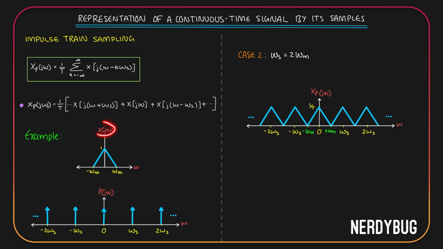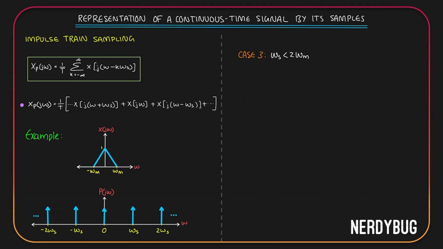Here also, to recover the original X(jω), you can technically use a low pass filter. But the problem here is the low pass filter you are going to use should have a cutoff frequency that is exactly equal to ωm. Otherwise, it will not work. Practically, this is very difficult, so we prefer that there is some space between every replica.